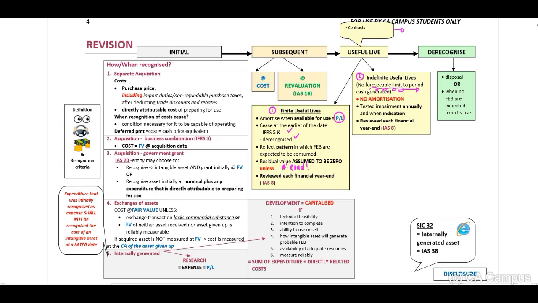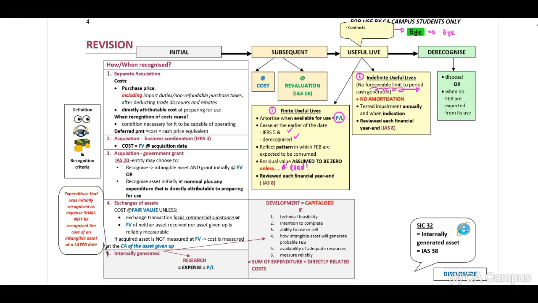When a contract, for example, indicates that the useful life is for a period of 5 years, but the information in the question indicates that the useful life is 3 years, do you use the contract or the 3 years? You will have to use the contract's useful life.